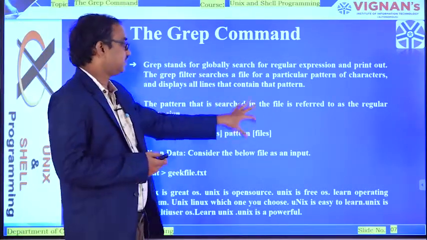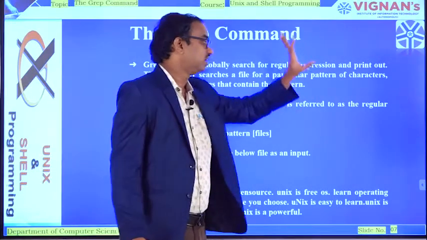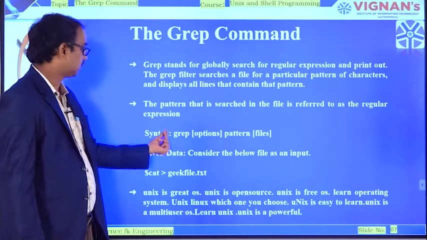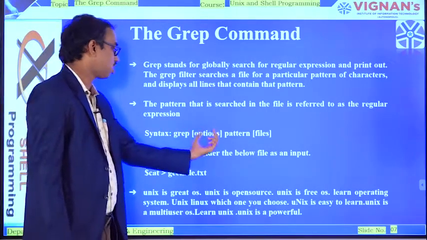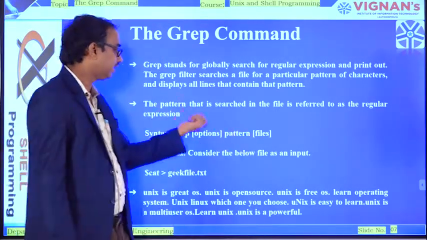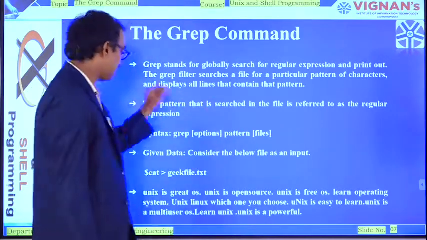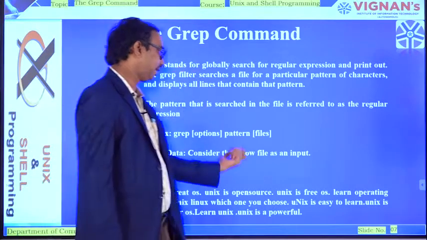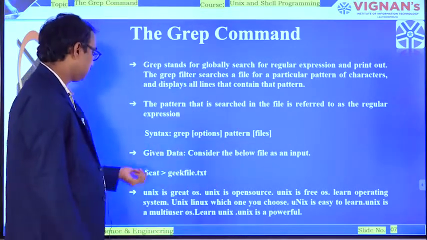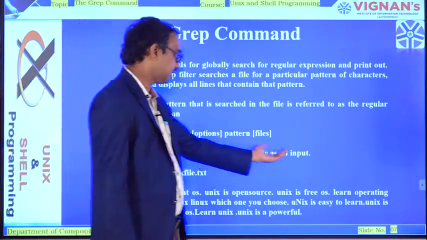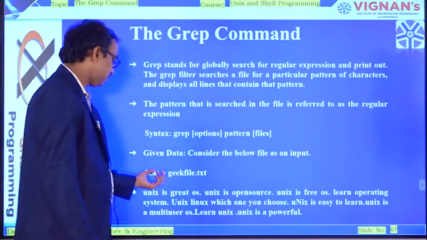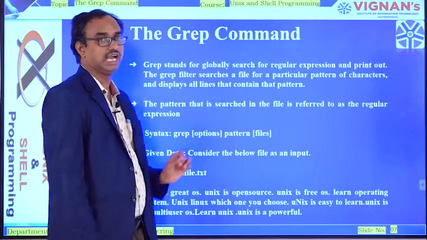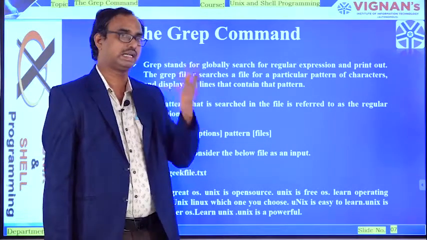The pattern that is searched in the file is referred to as the regular expression. Now coming back to the syntax, it starts with the command name grep, followed by options, and then the pattern, specified by the file. Once again, the syntax will be grep, then some options, then pattern, and then file. Consider the below file as an input. What I have given here is $cat, redirection operator, geekfile.txt. I have taken one file name, in which some data will be available.